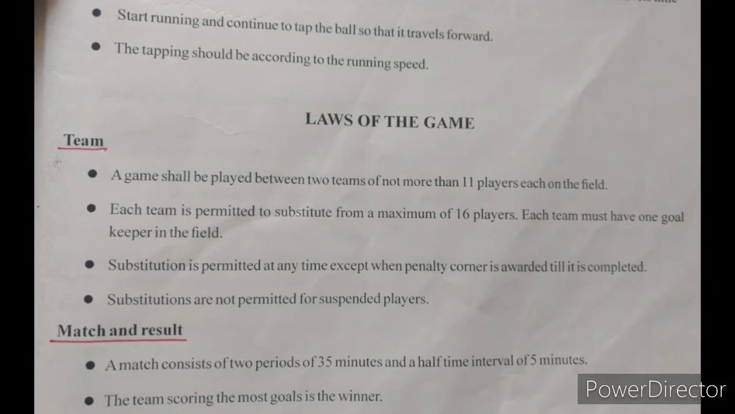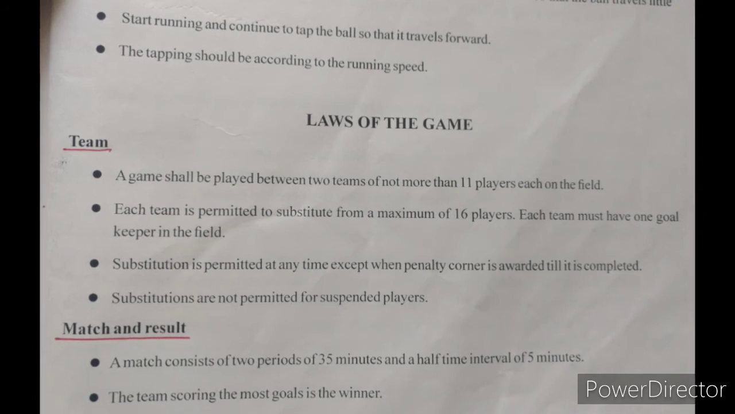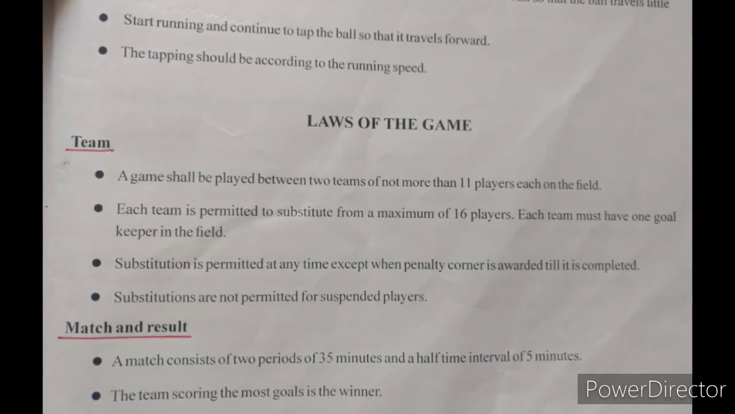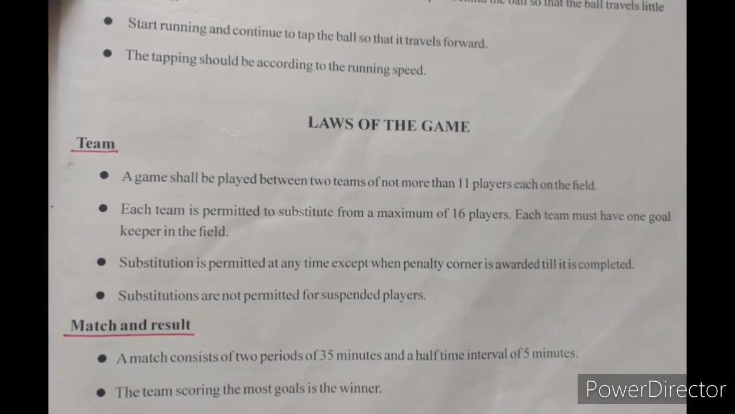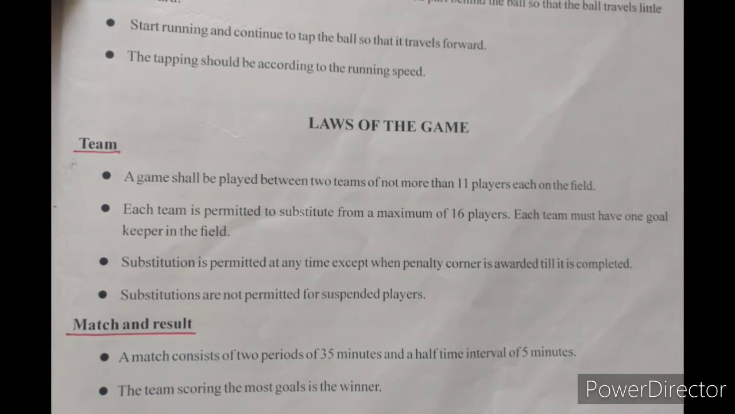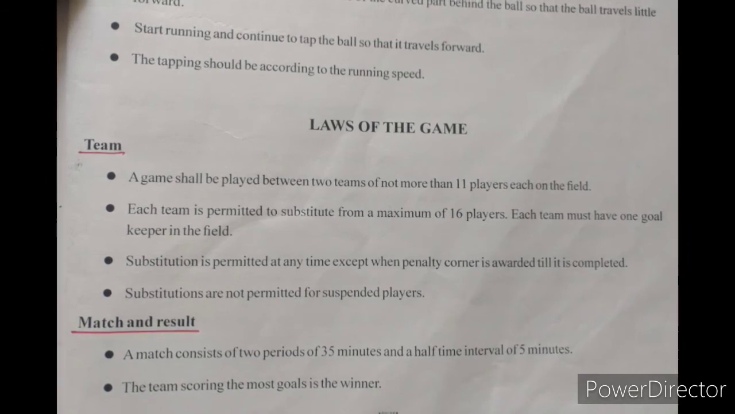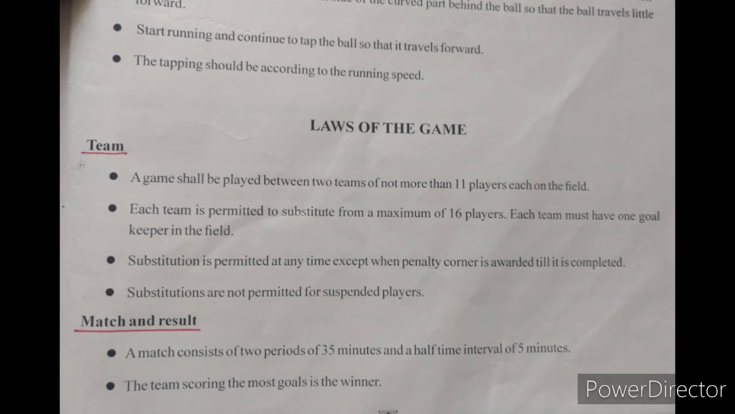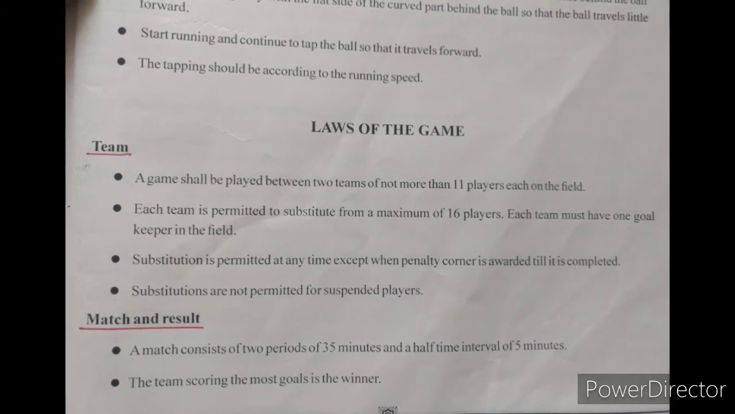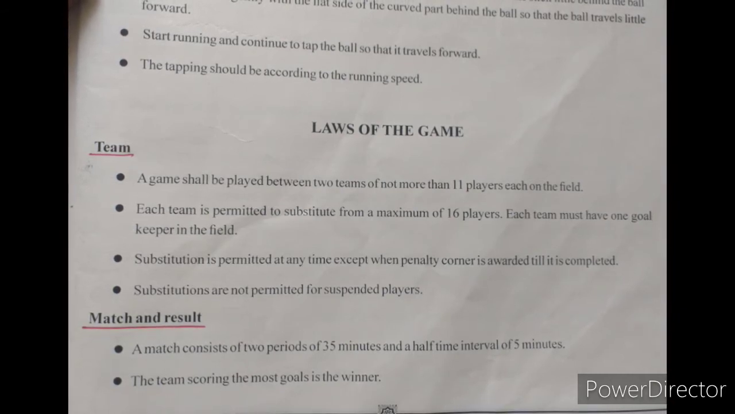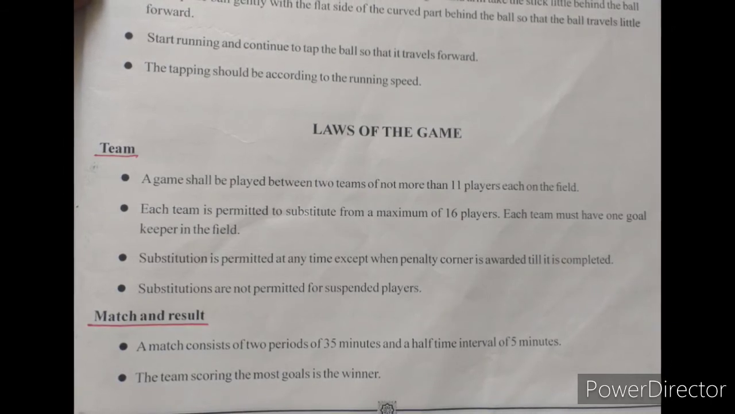Laws of the game. This is the important topic in this lesson. The first law, team. A game shall be played between two teams of not more than 11 players each on the field. Each team is permitted to substitute from a maximum of 16 players. Each team must have one goalkeeper in the field. Substitution is permitted at any time except when a penalty corner is awarded till it is completed. Substitutions are not permitted for suspended players.